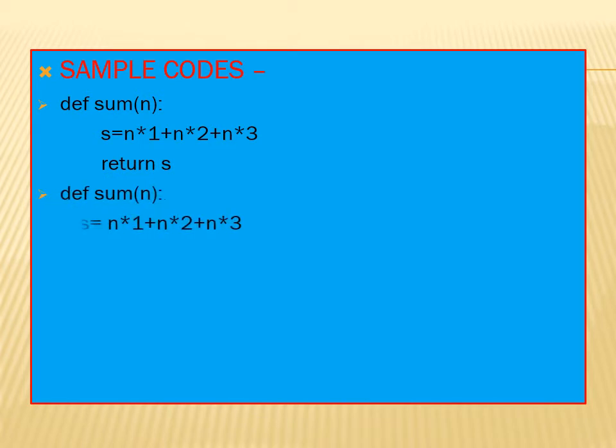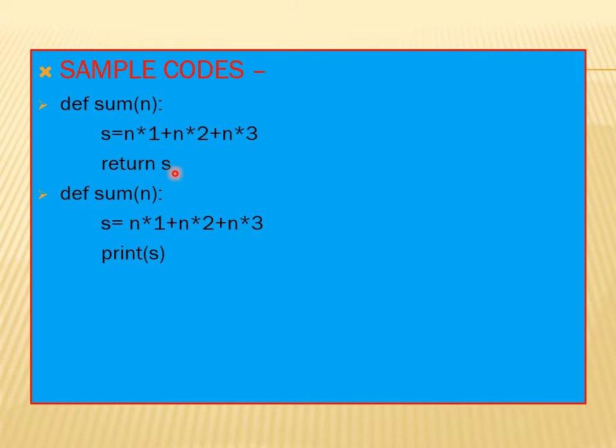I am taking here some sample codes. You can see here I used a function 2 times in different ways. Here the function takes one parameter n, and calculation takes place here, and after calculation in the first sample code you can see with the help of the return statement we are returning the resultant value which is stored in variable s to the calling function.